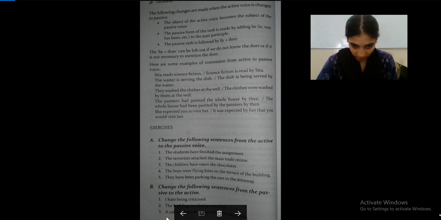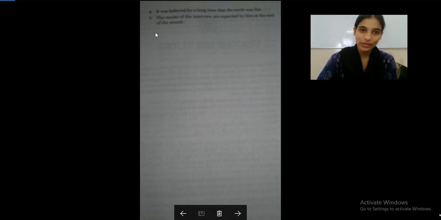A cab has been... I can't see the word, but maybe the third one, if you can see it, maybe you can construct it. So I'll just move on to the next one. This is also quite blurry, so we'll just attempt this. It was believed for a long time that the earth was flat. The earth was flat, as was believed for a long time. Or you can just say that it was believed for a long time that the earth was flat.